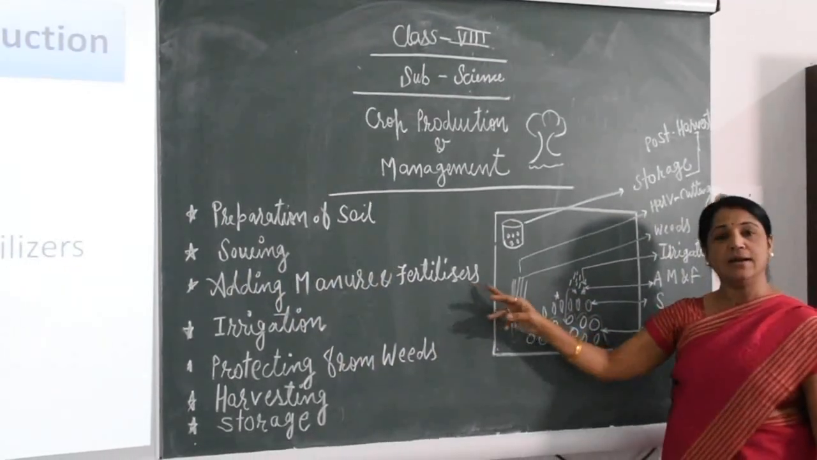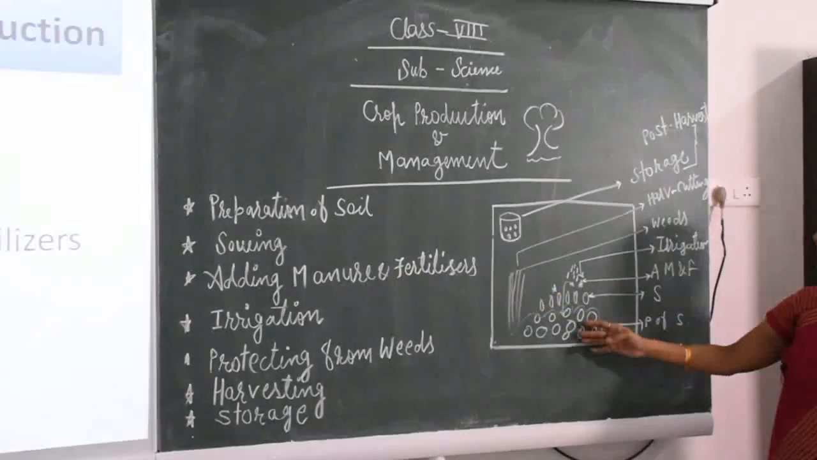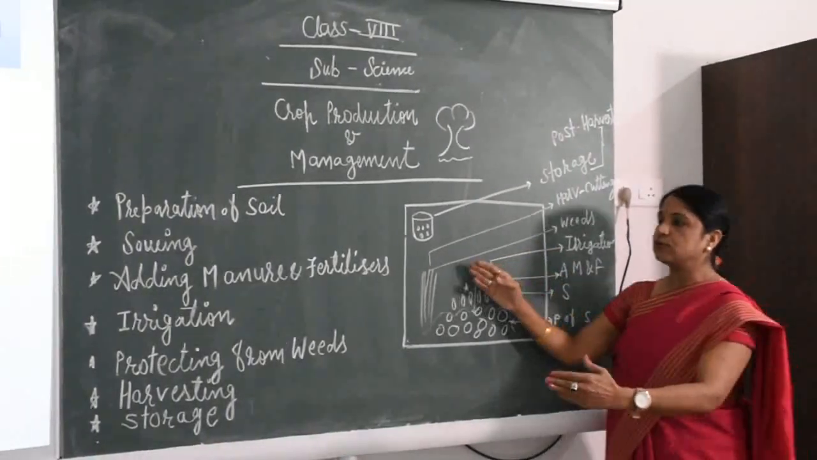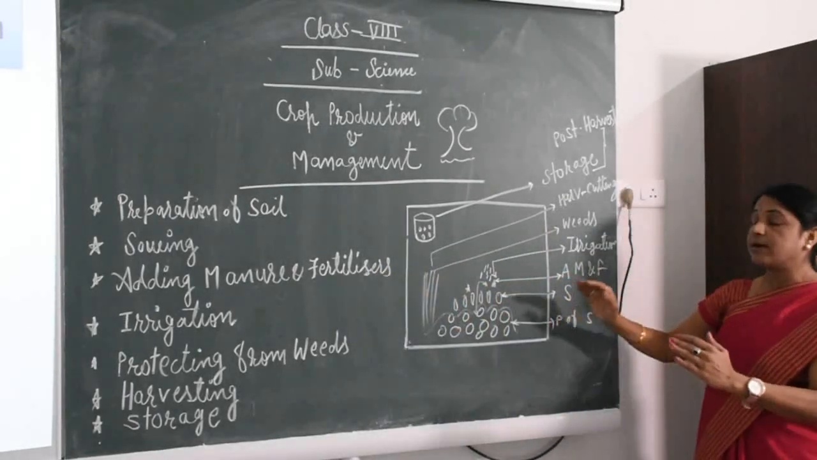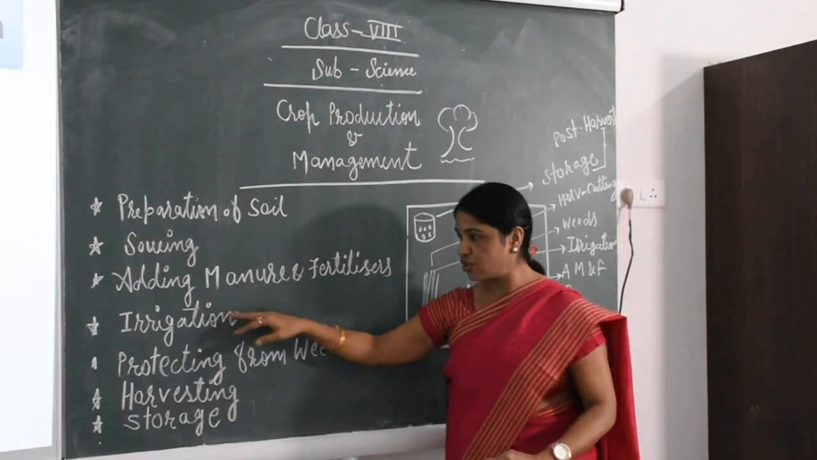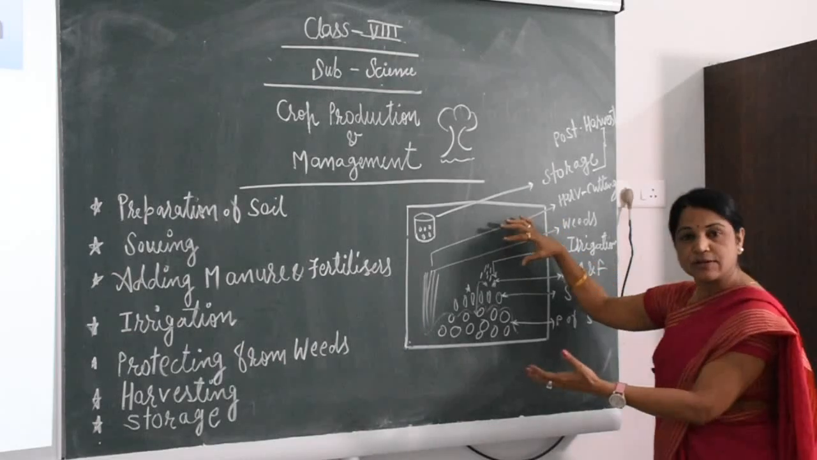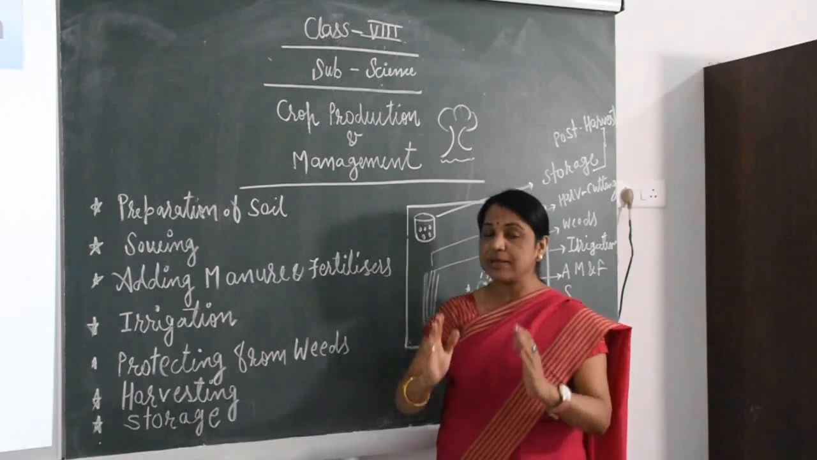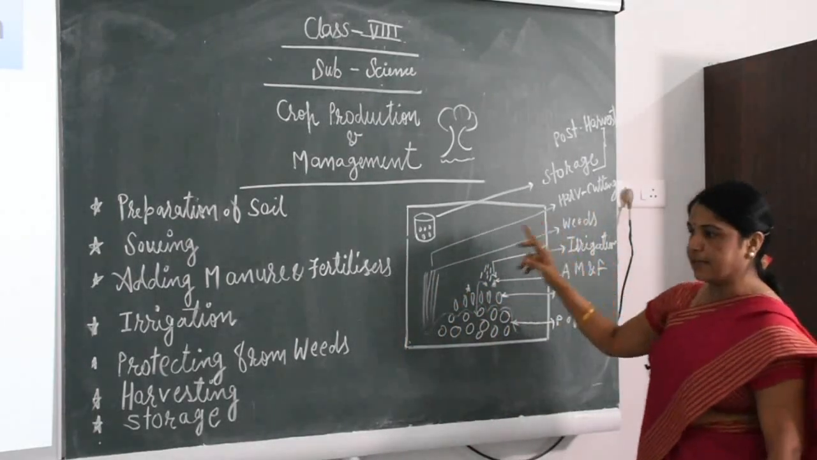Adding manure and fertilizer. It means that after we have the seed, we add some manure and fertilizer for good nutrition. After that there is irrigation. Irrigation means we give water at a fixed interval, and sometimes at a different interval.